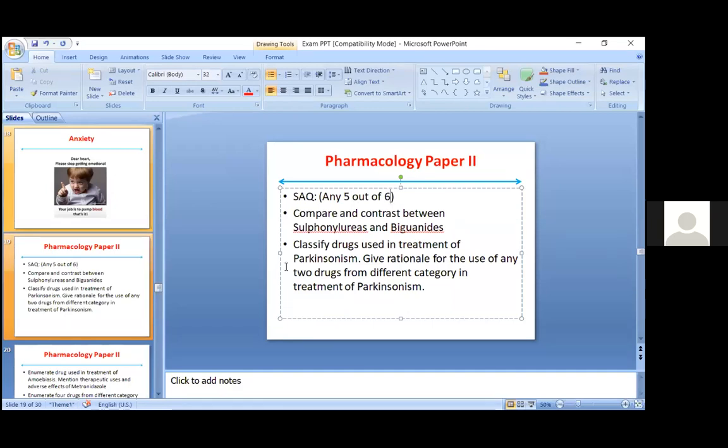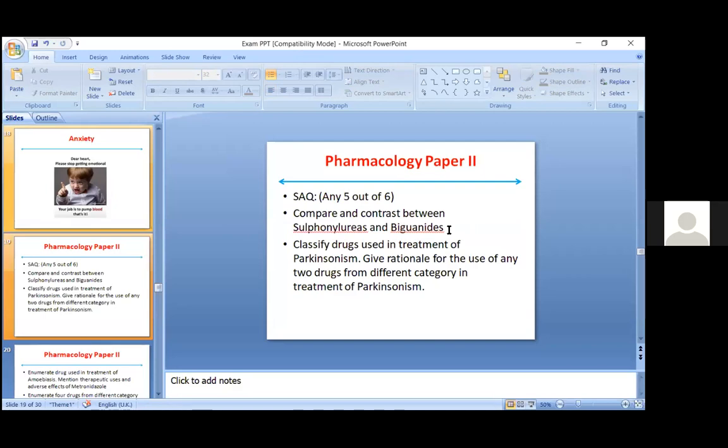So, compare and contrast between sulfonylureas and biguanides. This is a very easy question for you, and most of the students again commit the same mistake. They again take the scale and draw two columns. But what I have told you is, first you write what is diabetes mellitus. Then you write the classification of drugs used in diabetes mellitus and where the sulfonylureas and biguanides are placed.